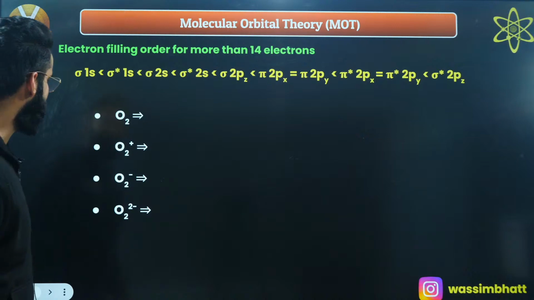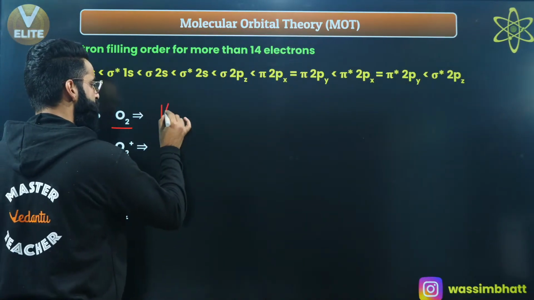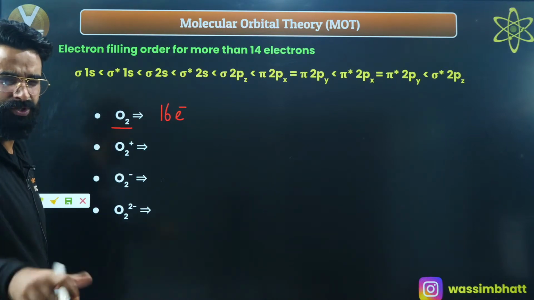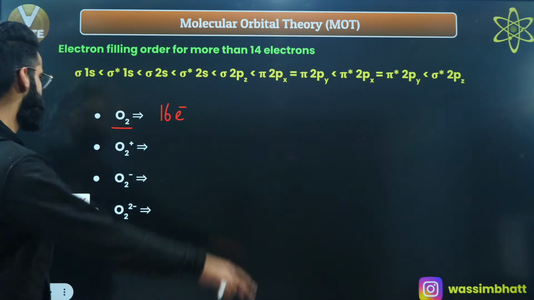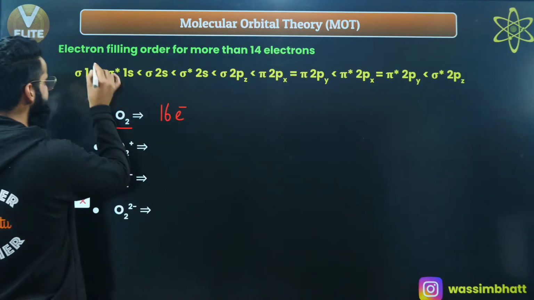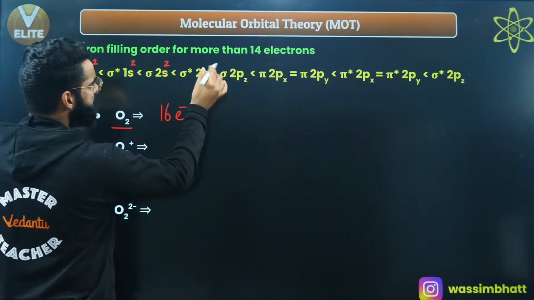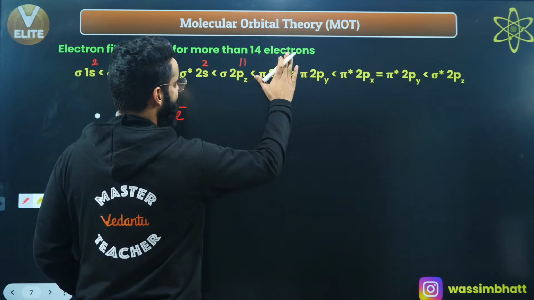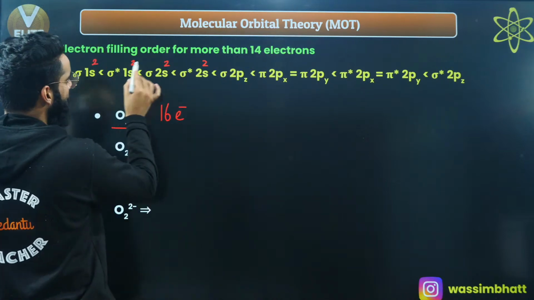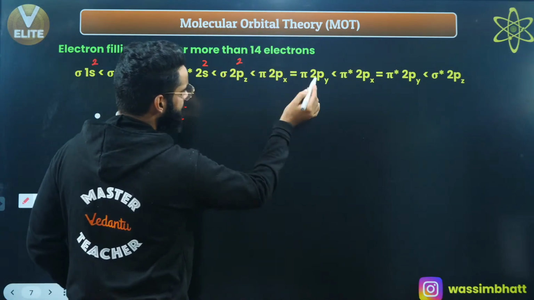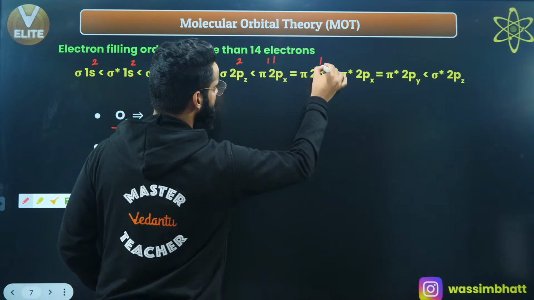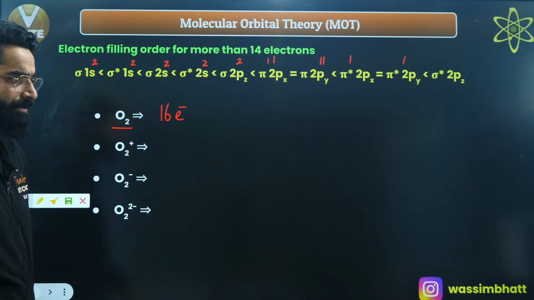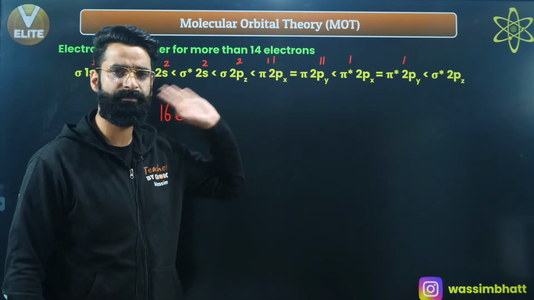See guys, let's talk about O2. O2 contains a total of 16 electrons, right? Because in one oxygen atom there are 8 electrons, so in 2 oxygen atoms there will be 16 electrons. Let's try to fill these. 2, 4, 6, 8, 10, 11, 12, 13, 14, 15, 16, right? Okay, so this is going to be its molecular orbital configuration for O2.